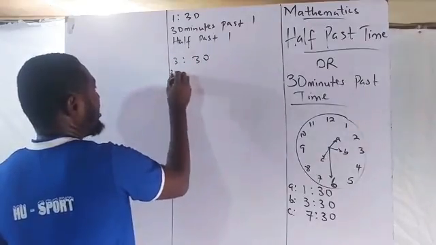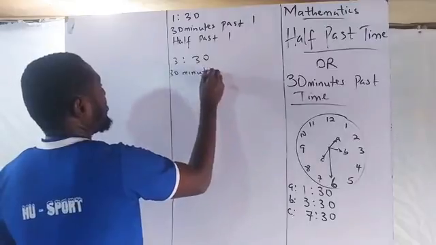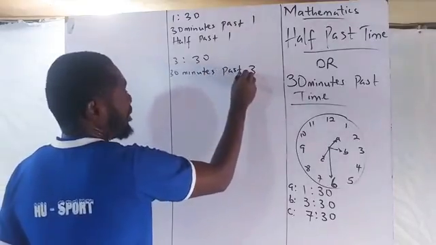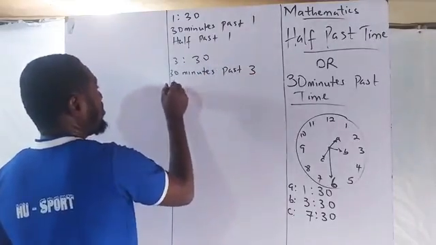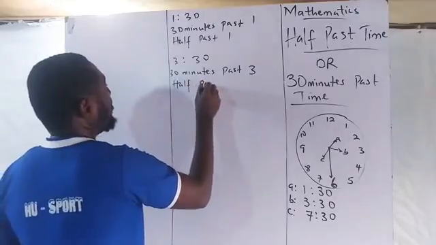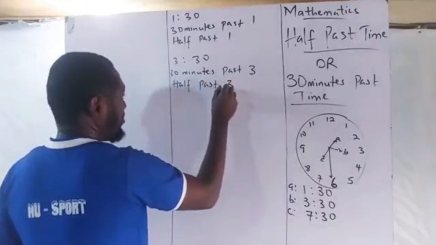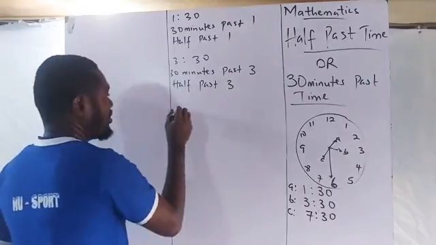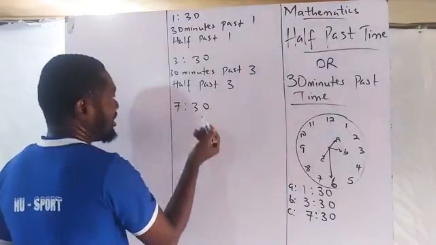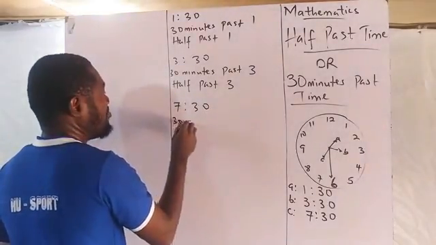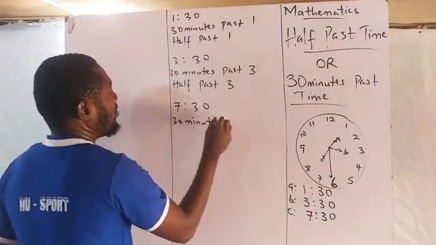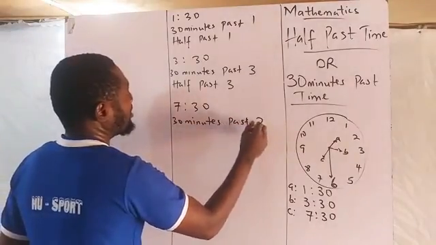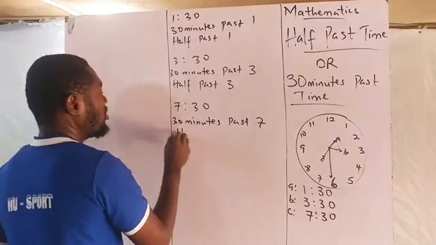That is 30 minutes past 3 or half past 3. The next one is 7:30. This is 30 minutes past 7 or half past 7.